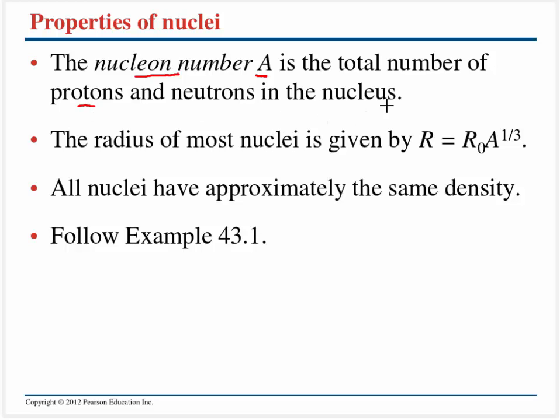Now, it turns out that the radius of most nuclei can be given by this simple formula, which is related to the nucleon number. And this little constant right over there, R0, is simply going to be 1.2 femtometers, and it's a pretty good approximation for the radius of most nuclei. Keep in mind that nuclei are going to have protons and neutrons, and they all approximately have the same density, so they're packed in there more or less with the same spacing.